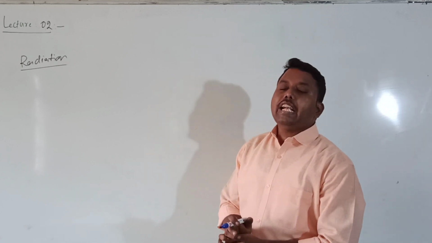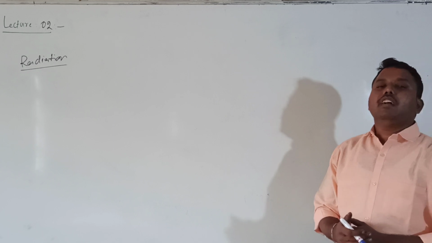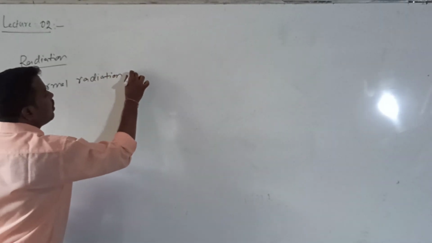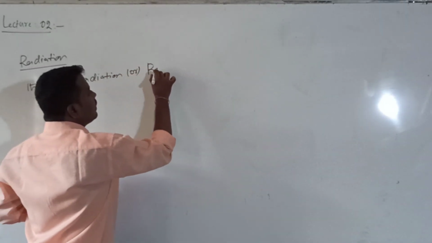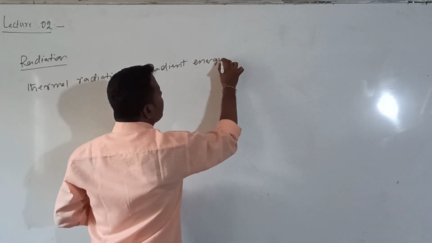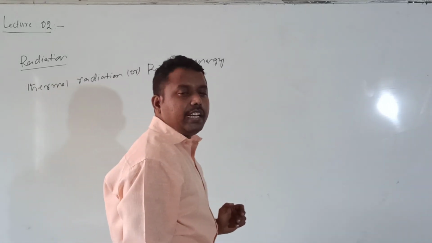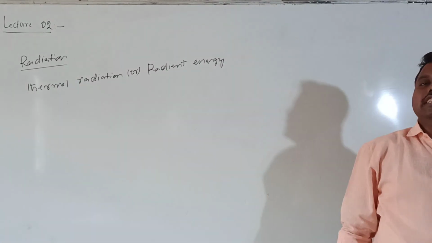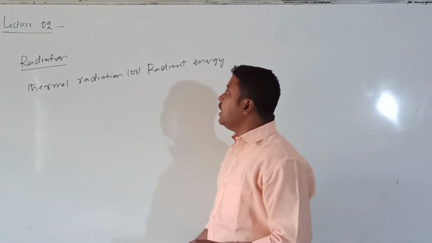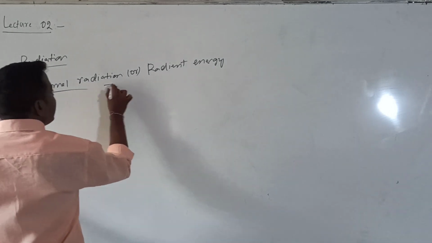The heat energy radiated by the method of radiation is also called radiant energy, or thermal radiation. What is radiant energy? What is thermal radiation? The heat energy which is transmitted by the method of radiation is called thermal radiation or radiant energy.